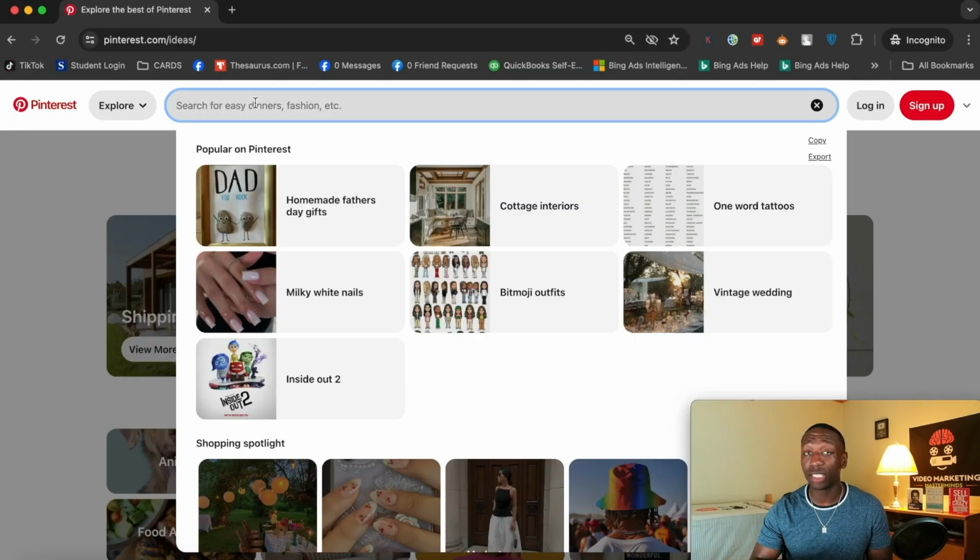Okay, so now Pinterest is a search engine, which is why you see a search box here, which is just like YouTube and Google, which means that if you position your stuff right and you follow the things that I'm sharing with you in this video, you're gonna be able to get long-term traffic, okay?